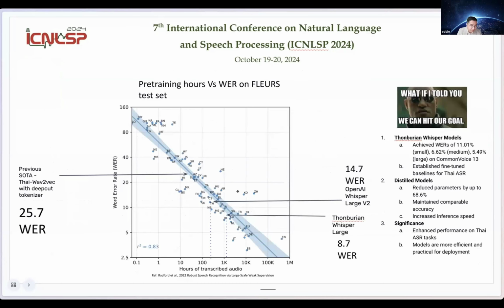And so with our pre-trained data set, which is over 1,000 hours, we could reduce the WER below 10.